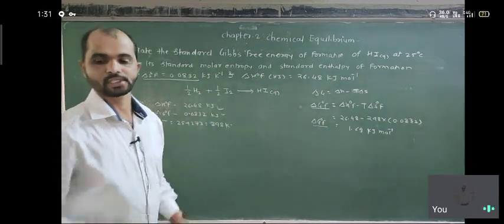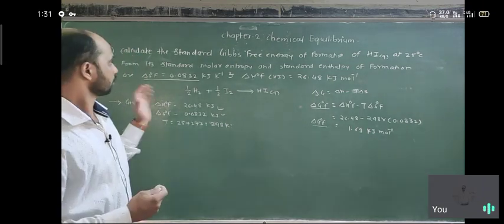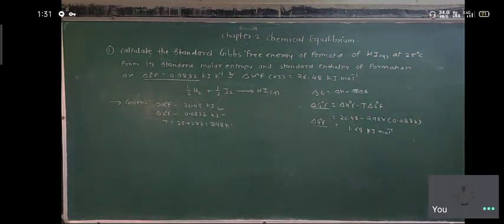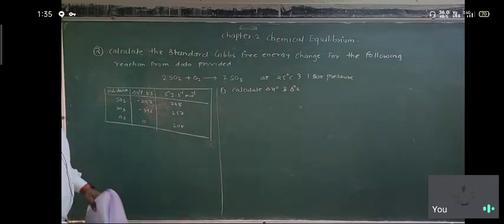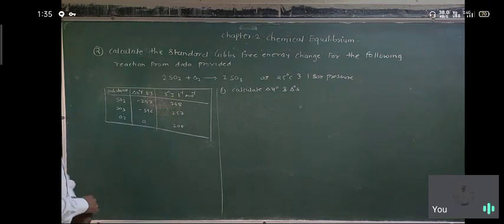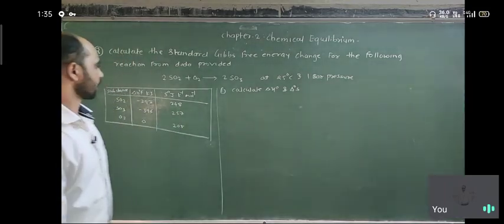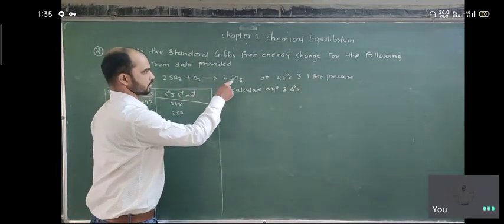We are going to discuss another method to calculate the Gibbs free energy. The second problem is given to you. Calculate the standard Gibbs free energy change for the following reaction from the data provided. The reaction is given: twice SO2 plus O2 gives twice SO3.